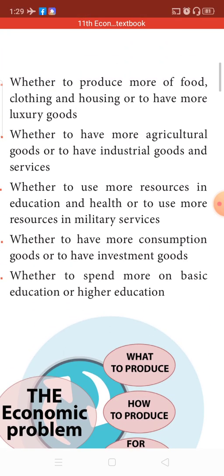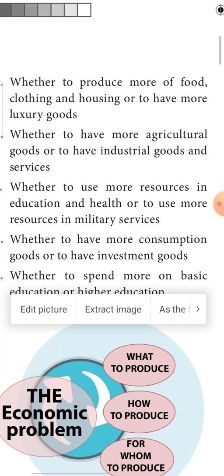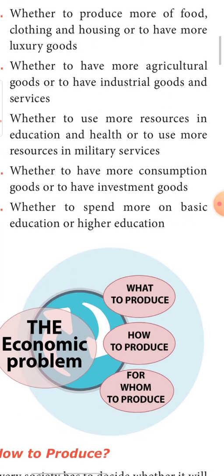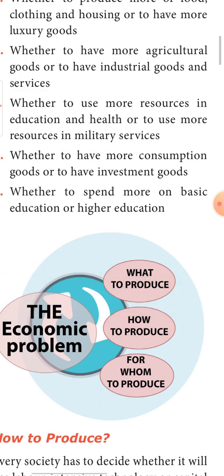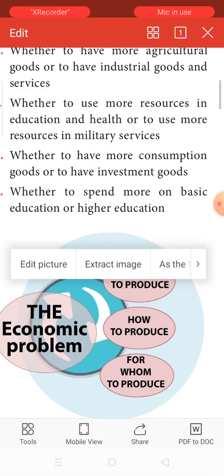Let us have a small recap. First thing is whether to produce more food, clothing, shelter, or to produce more luxury. Next is whether to have more agricultural goods or industrial goods. The third one is whether the resources should be used for education and health, or for strengthening the military. The fourth one is whether we need to produce more consumer goods or investment goods, that is, capital goods.